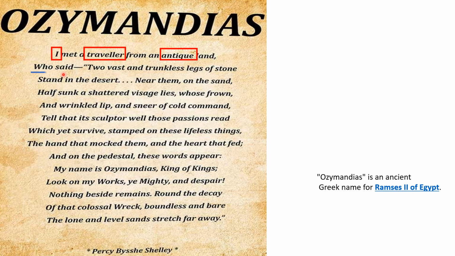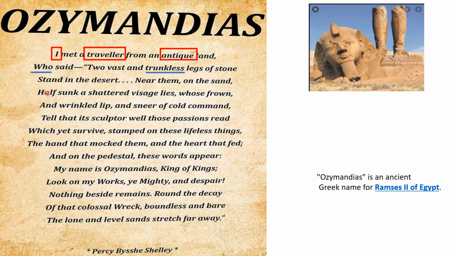Who said? So here the speaker is the traveler. Actually, we find the views of Shelley through a traveler who said, "Two vast and trunkless legs of stone stand in the desert." So trunkless legs. Trunkless legs means where the torso, the upper part of the legs, is missing. Vast means very powerful and very strong legs of stone. The statue is made of stone. They stand in the desert.